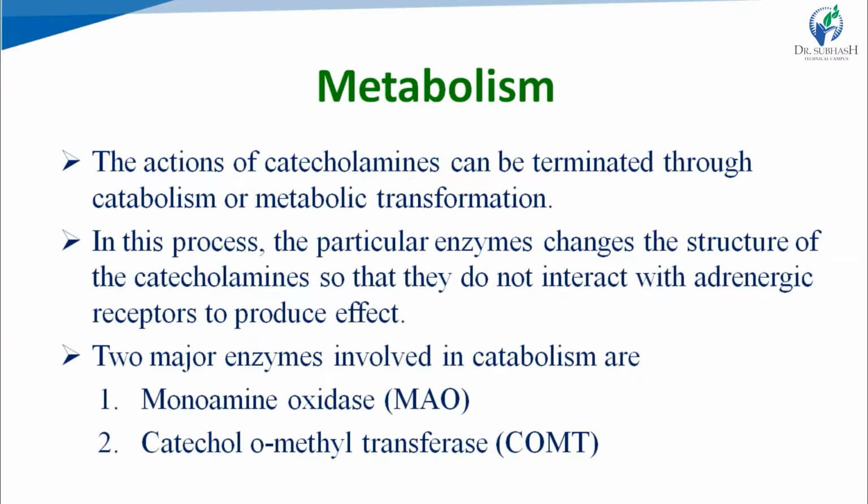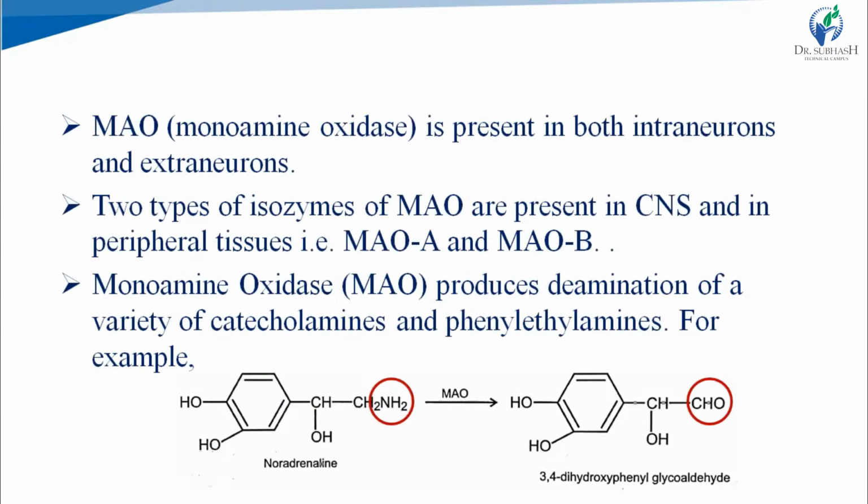Then metabolism. After giving action, catecholamines are terminated through metabolic transformation, and the main two enzymes responsible for metabolism of catecholamines are MAO and COMT. MAO means monoamine oxidase and COMT means catechol O-methyl transferase.